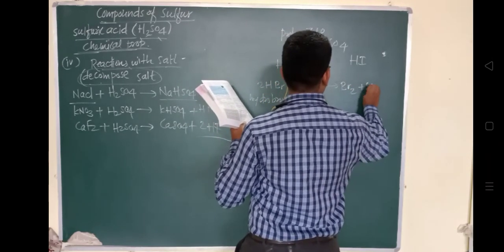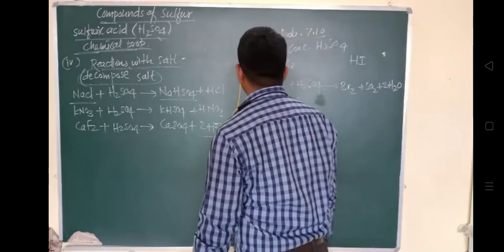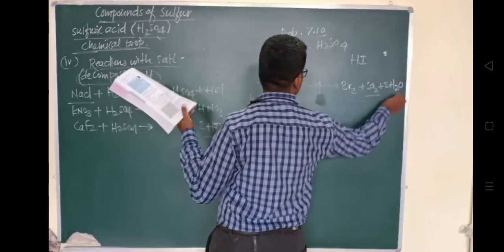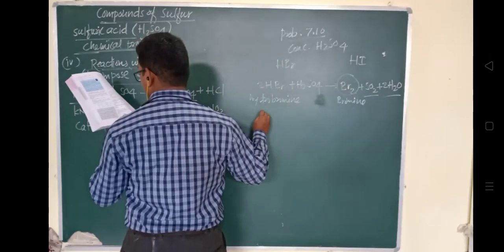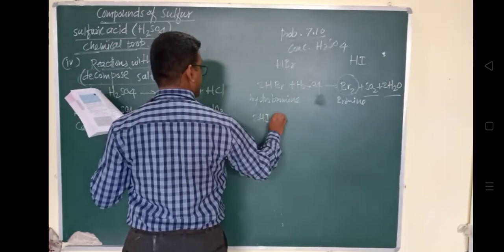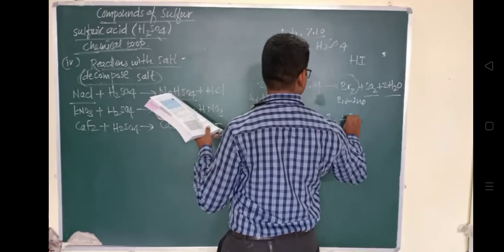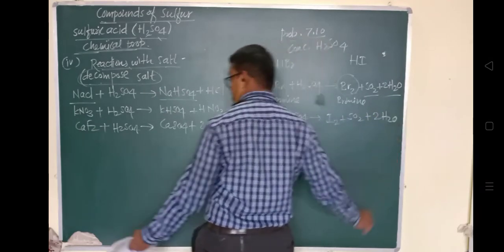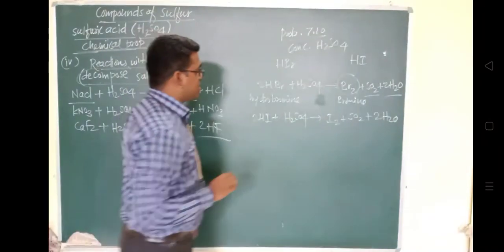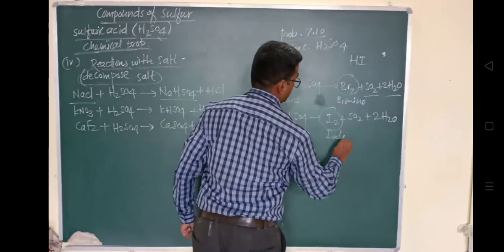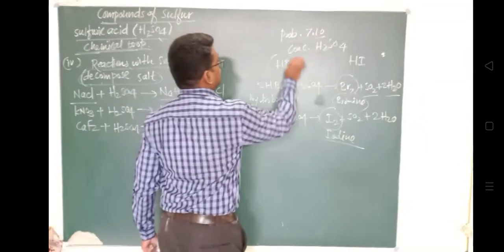We have seen reactions with metals and non metals. Sulfur dioxide and water form, and bromine Br2 is formed here. In the same way, when concentrated H2SO4 reacts with HI, it gives rise to iodine, I2, separately, plus SO2 and twice H2O. So whenever it reacts with HI, iodine is formed, and whenever it reacts with HBr, bromine is formed. In this way it forms the separate components of iodine and bromine.